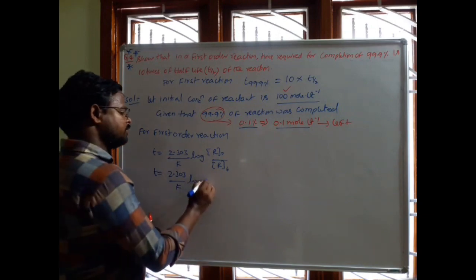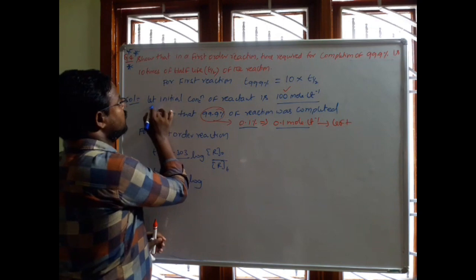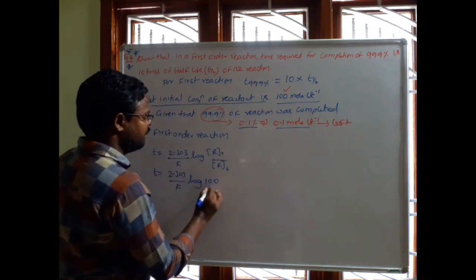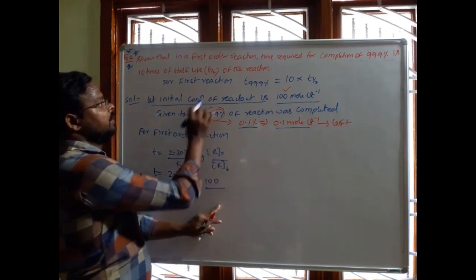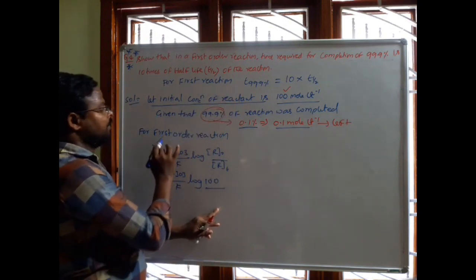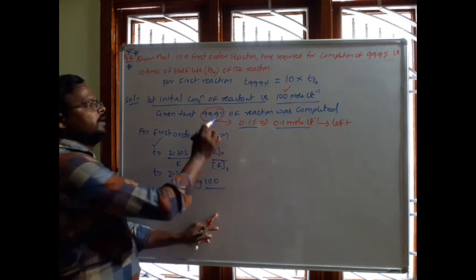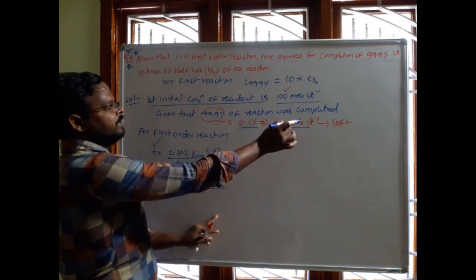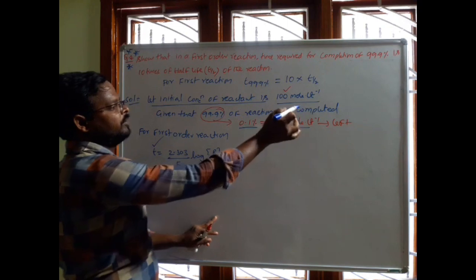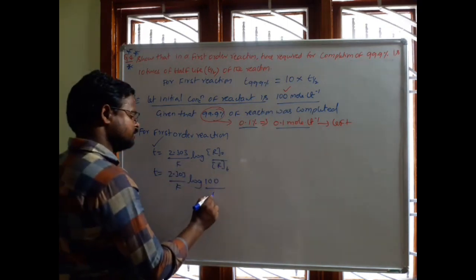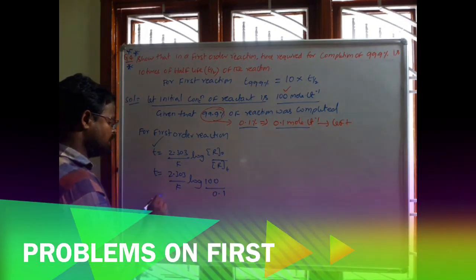So initially what have you taken? Initial concentration, how much have you taken? Initial concentration of reactant is 100 moles per liter. At a particular time t, 99.9% of the reaction was completed means how much is left? 0.1 mole per liter concentration of reactant was left, that is 0.1. Now t equals